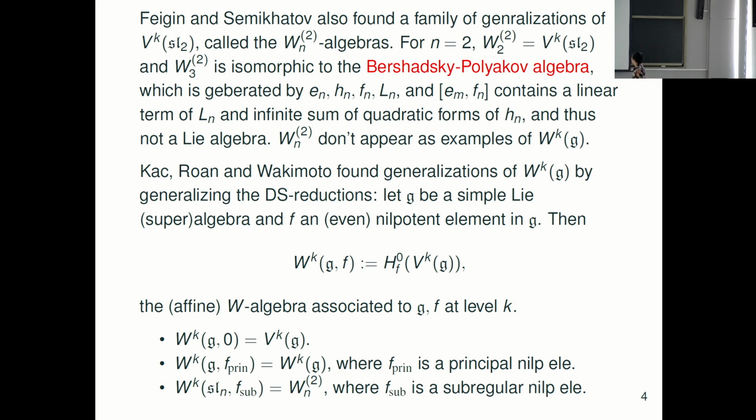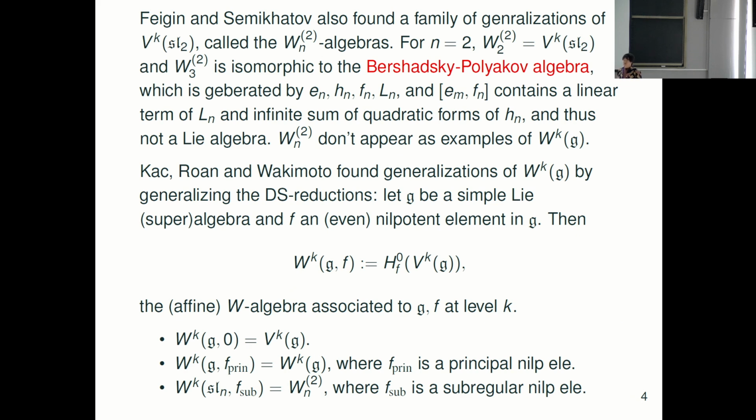So for n equal 2, this becomes affine sl2. But for n equal 3, it's called the Bershadsky-Polyakov algebra. It's somehow a deformation of affine sl2. It's generated by En, Hn, Fn, which is like an sl2 triple, but it also has Ln. If you compute the bracket of En and Fn, it contains a linear term of Ln, but also a quadratic term of Hn. This means it's still not a Lie algebra, so this is also a vertex algebra. The question is how to define this algebra using something like the original W^k(g), because this does not appear as an example of W^k(g).